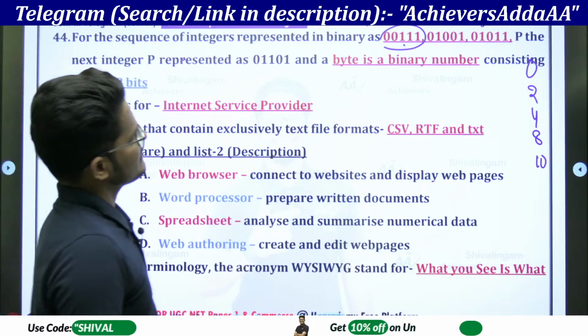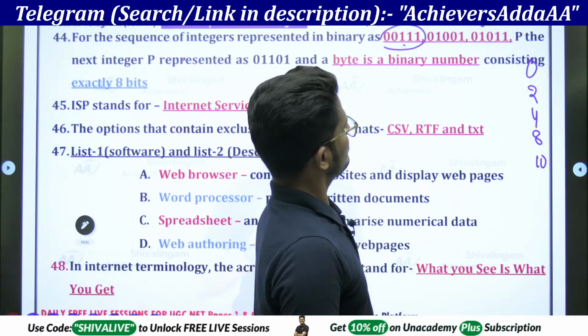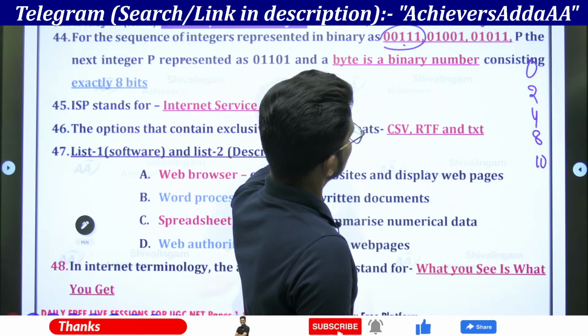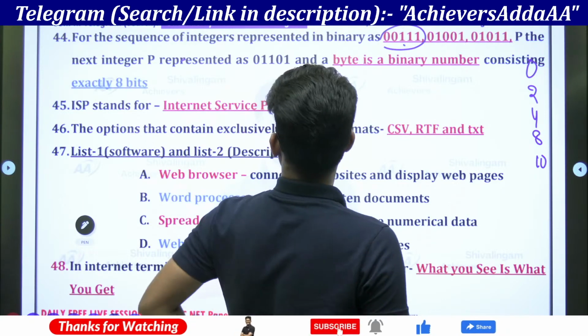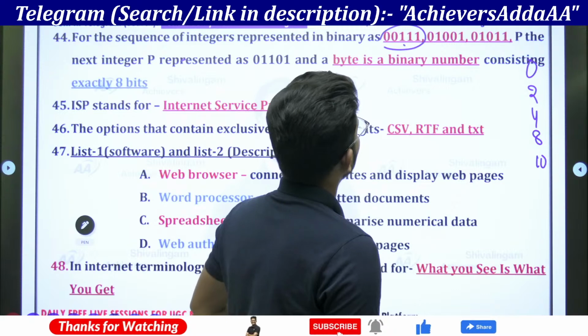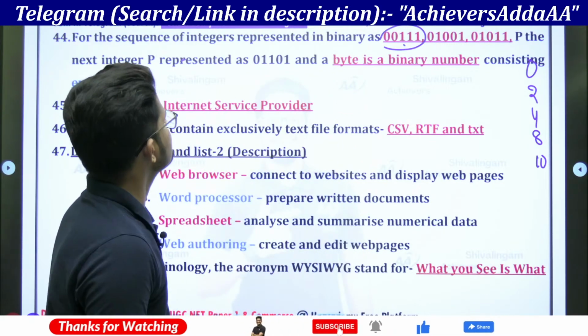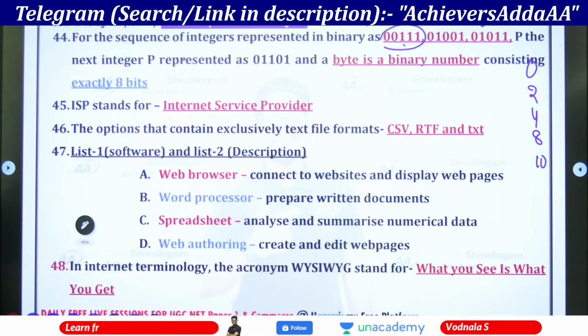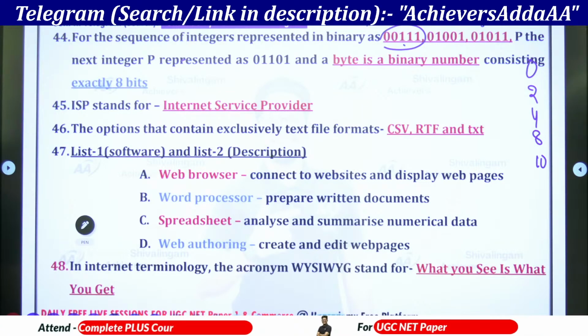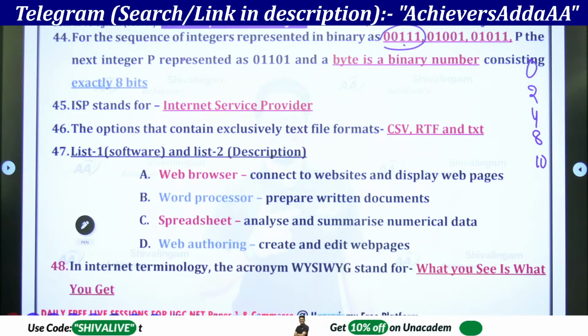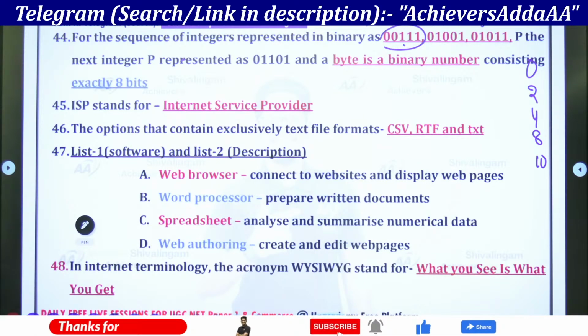Is this sequence correct? Because this is looking like from the table only, but wait, here a little confusion. We have to identify the digit.